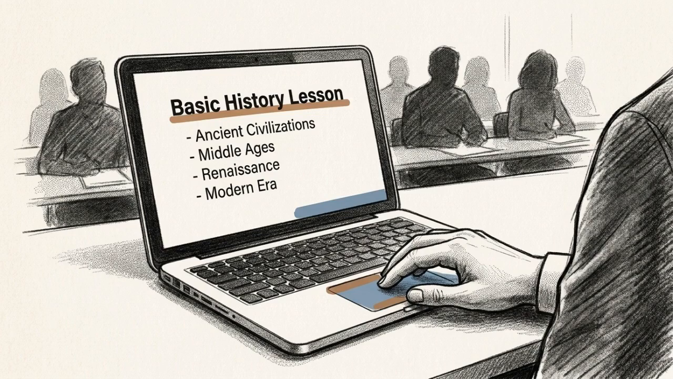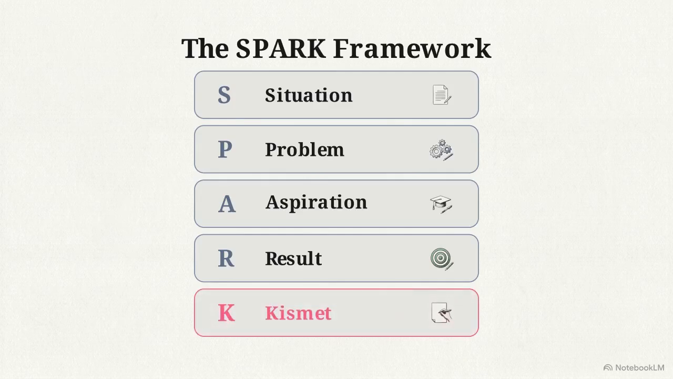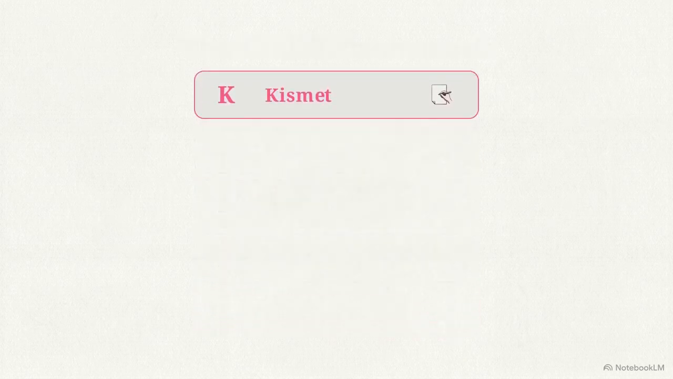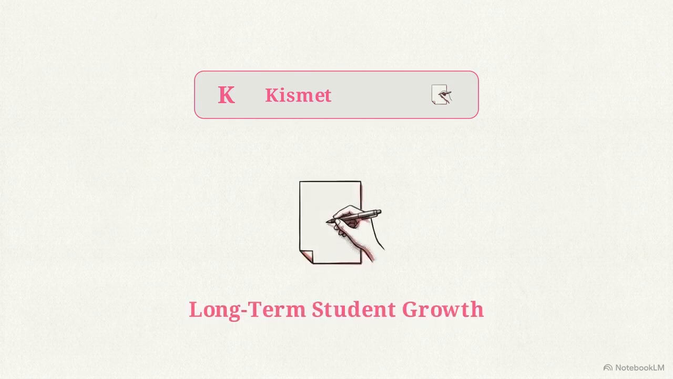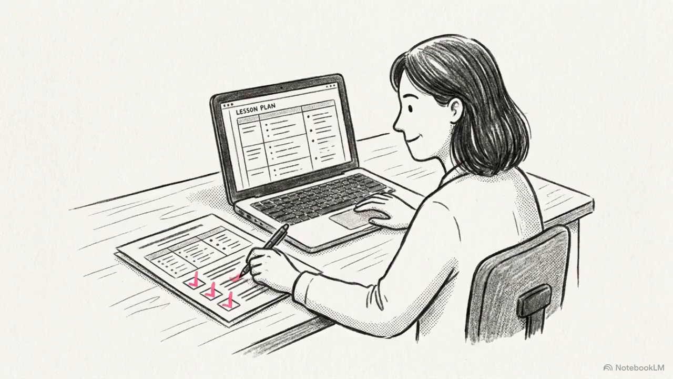to achieve. To fix this, use the SPARK framework to lock in your context: situation, problem, aspiration, result, and kismet. Kismet is the long-term positive ripple effect you want to see after solving the immediate issue, like students applying new skills to future essays. By spelling out these exact parameters, you stop treating the AI like a basic search engine and start using it as a deliberate problem-solving partner.